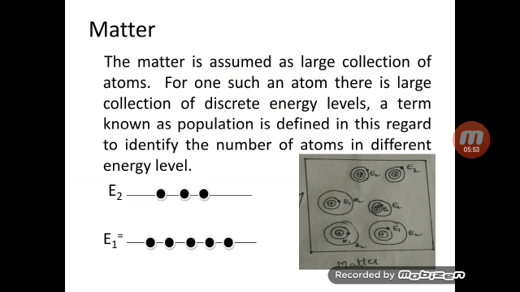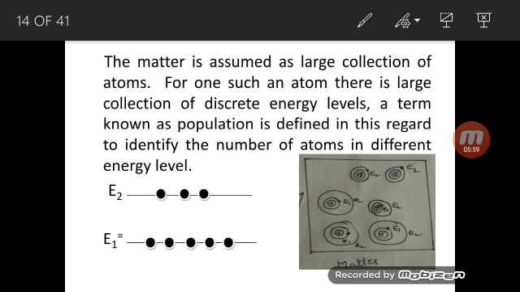So matter means it is a system, a collection of discrete atoms. Matter is a thing, but a collection of atoms. You can look here, there are atoms here as well as here. The atoms consist of different energy levels, E1, E2, E3. Clear? So in a matter, the atoms that are present will be in different energy levels.